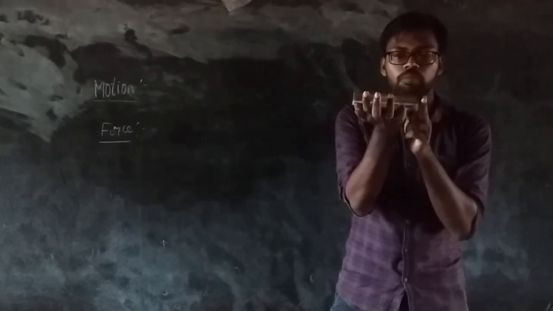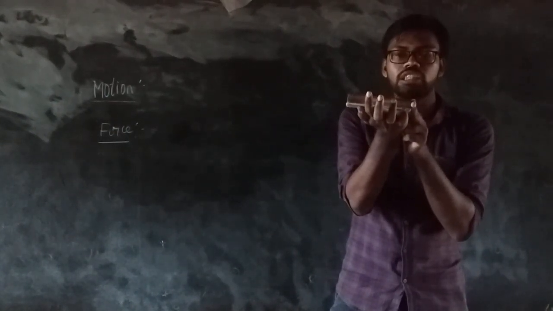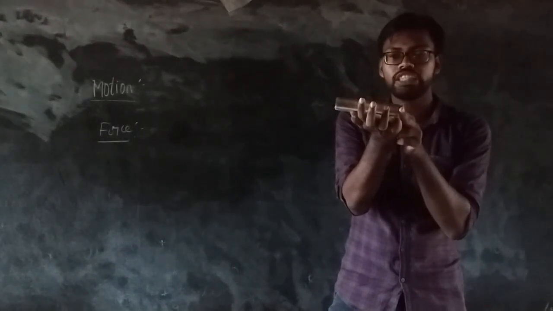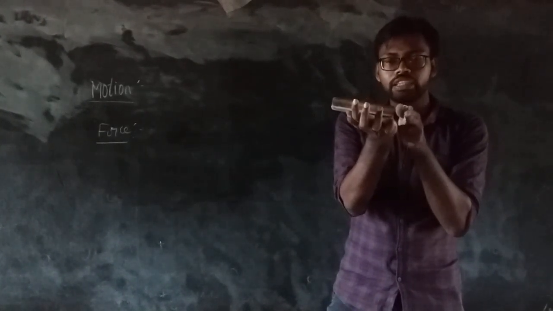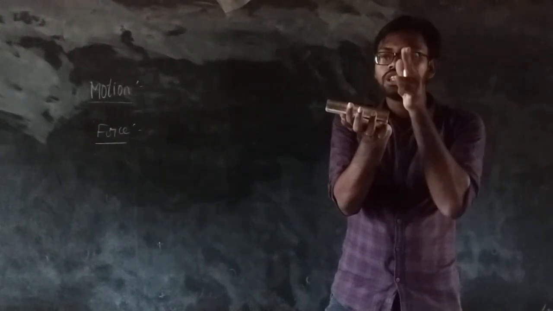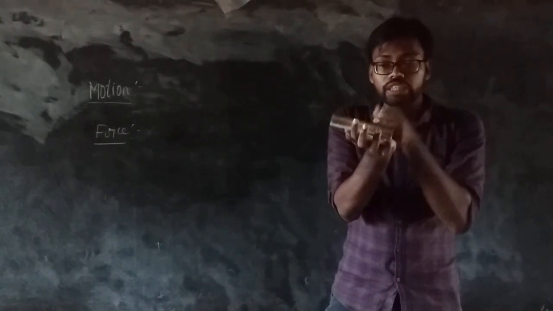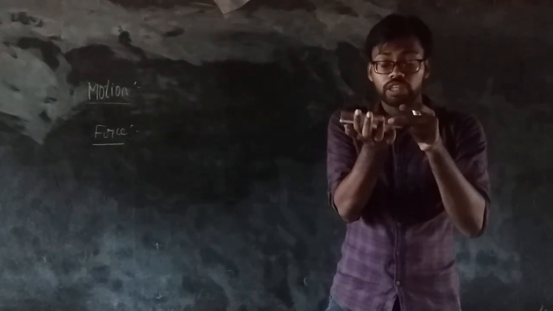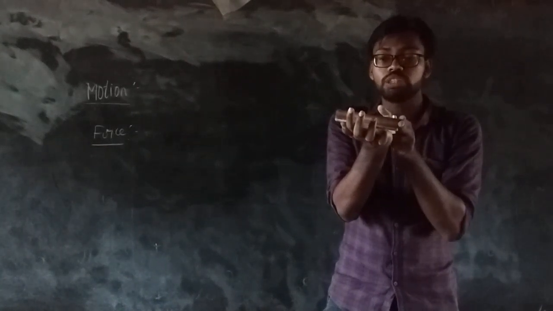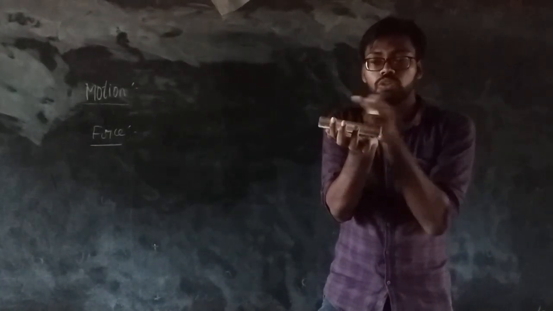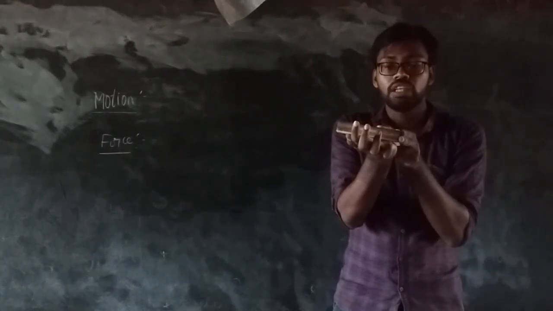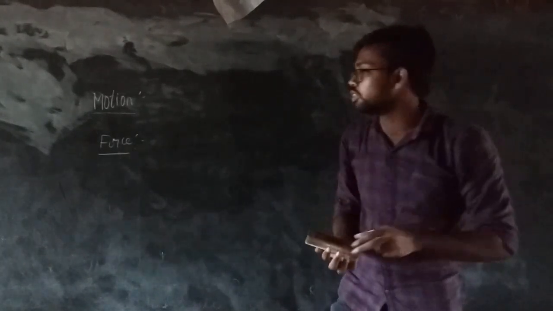Now I am pushing this duster towards my right side. Force is acting towards the right on the duster, so work is done, which means the object is moving from one position to another, from left to right.